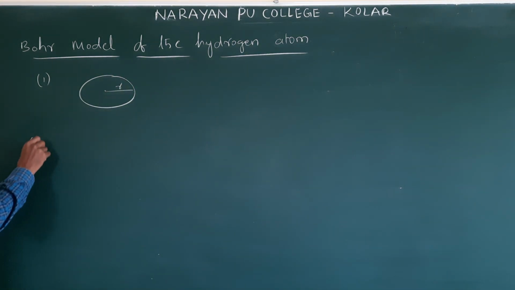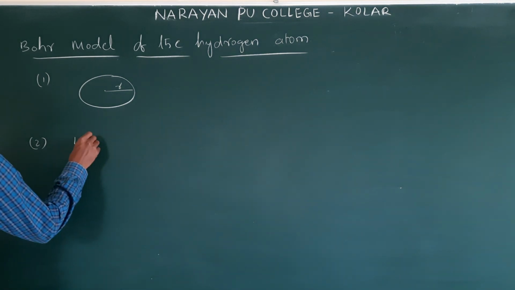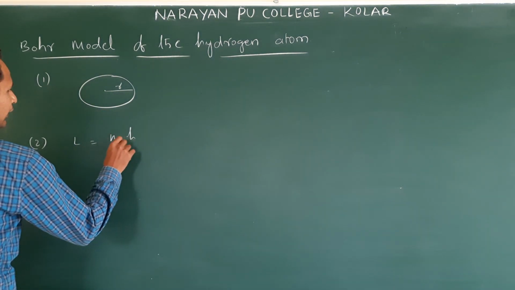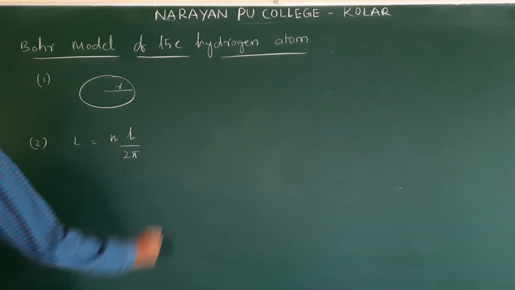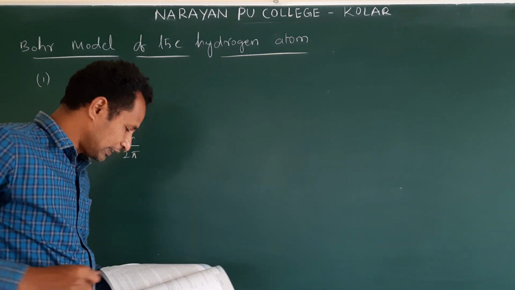Second, the angular momentum of the electron. It is in circular motion, and when a body is in circular motion, the momentum is called the angular momentum. That angular momentum L is equal to n h by 2 pi. This is the equation of the second postulate.